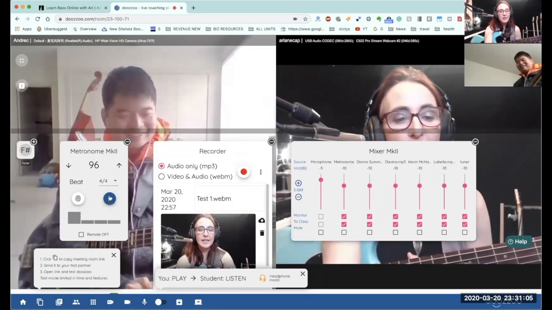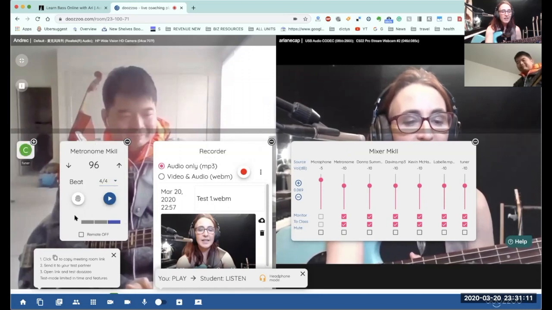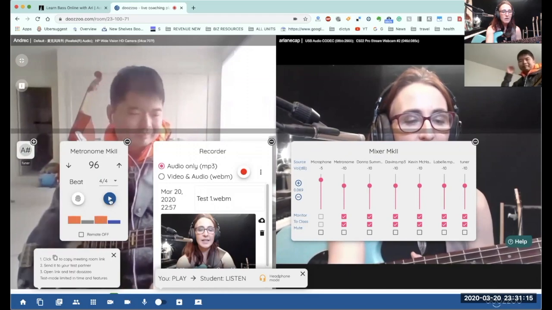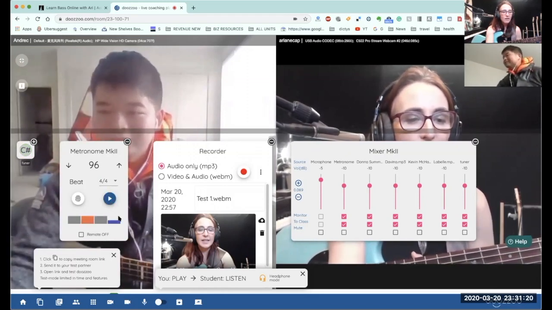This metronome, play around with all these functions. Here's your meter. Here is your ability to give these beats different sounds. You can do it on 1 and 3 or on 2 and 4.